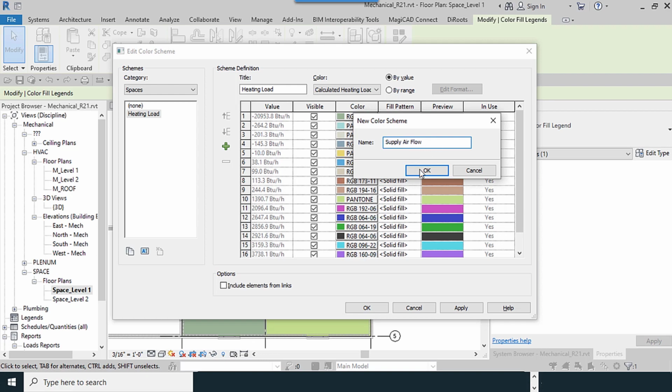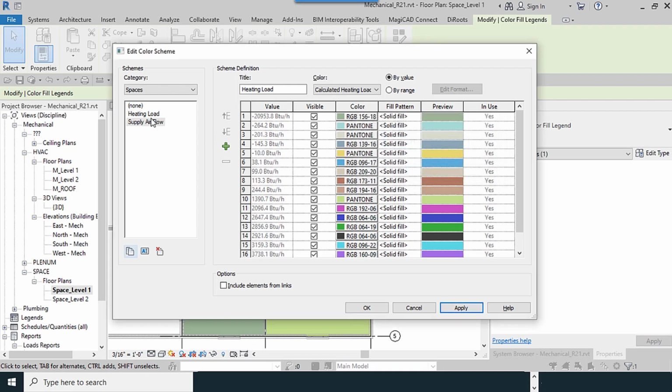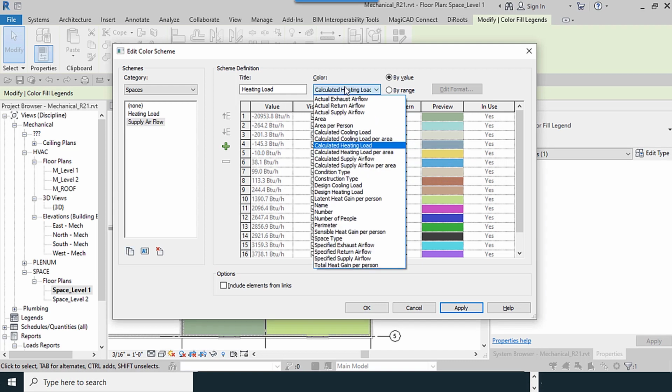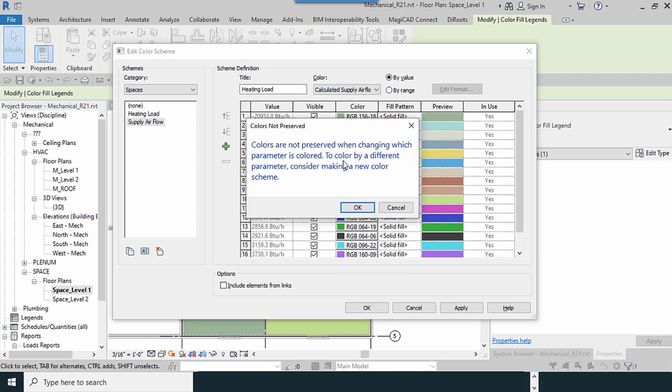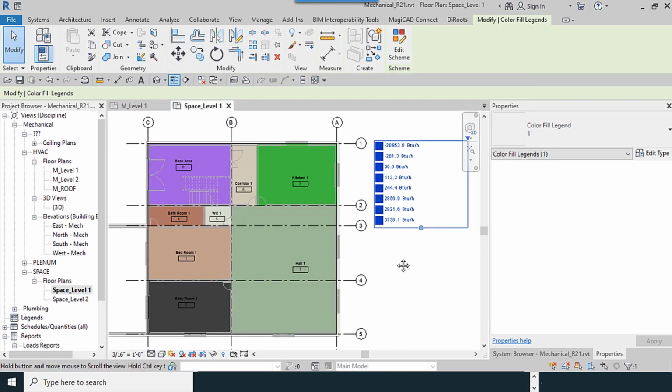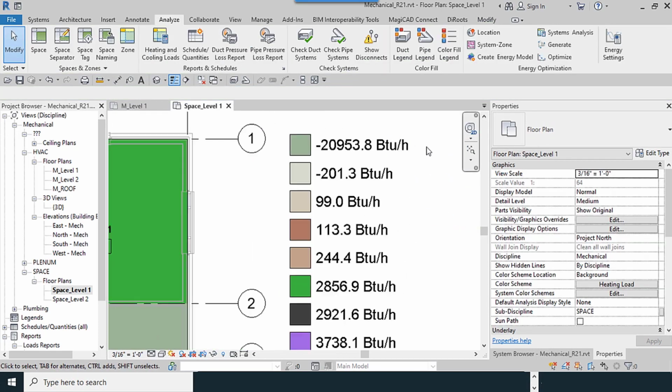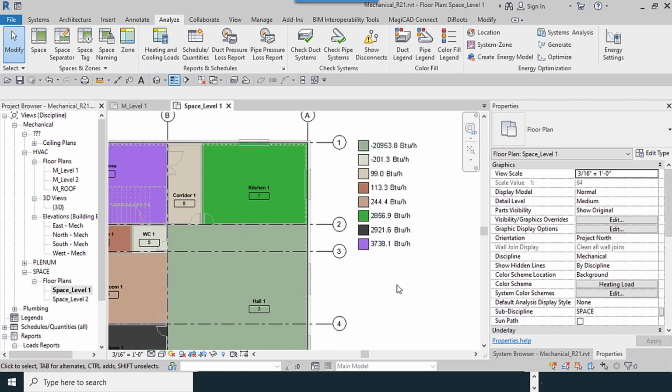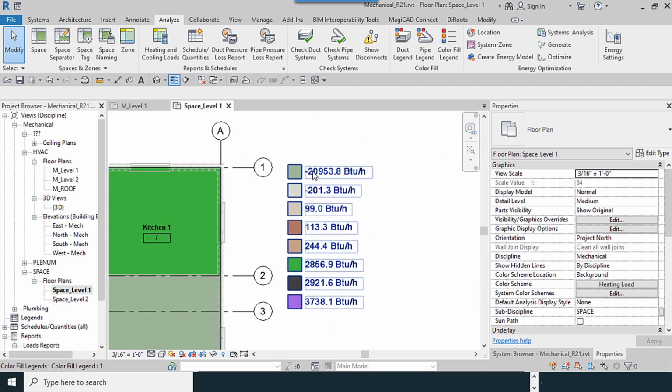Supply airflow is better choice. For supply airflow, I select it and OK. Heating and supply. I select heating load. OK. Like this. You can see the values here.